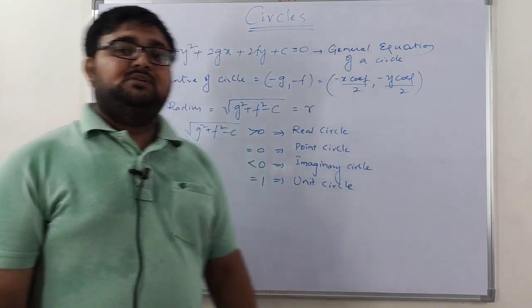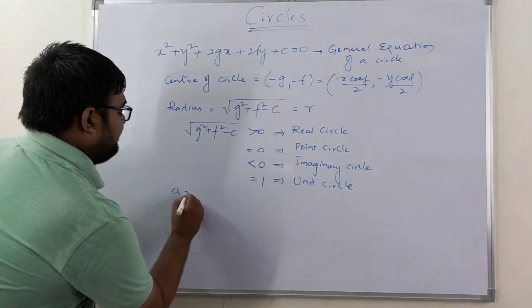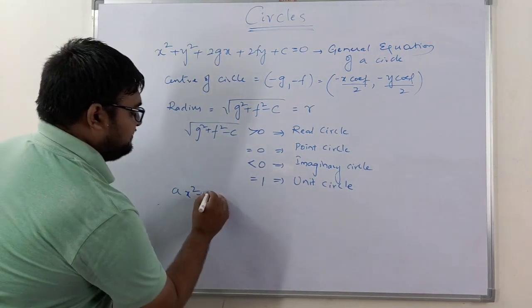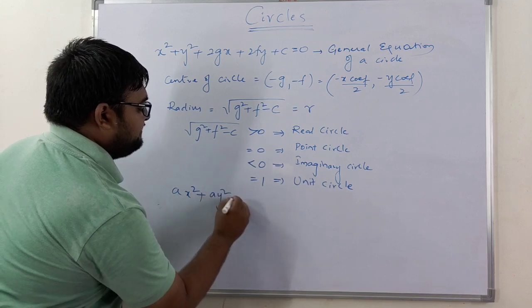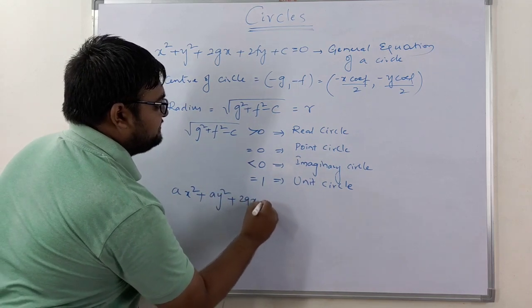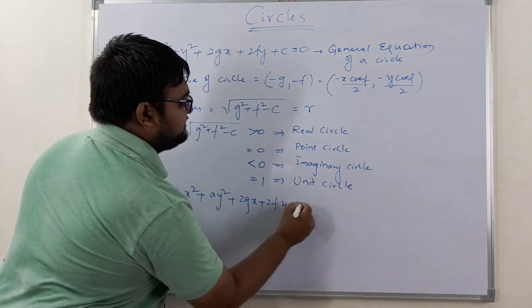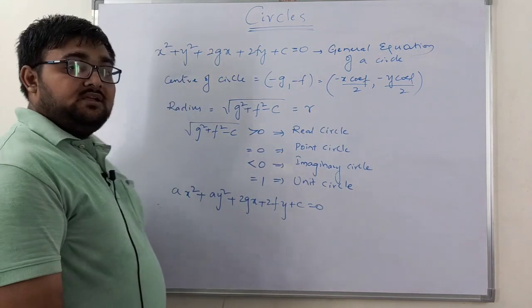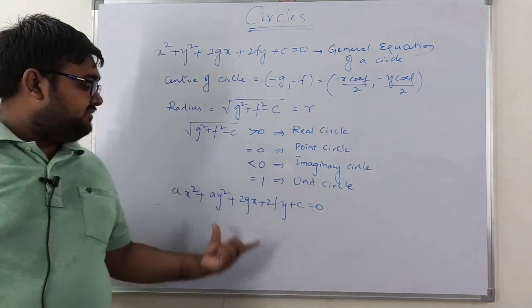Now suppose I have given this circle: ax square plus ay square plus 2gx plus 2fy plus c is equal to 0. This is the given equation.